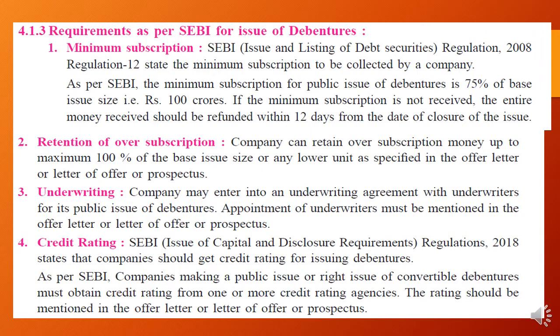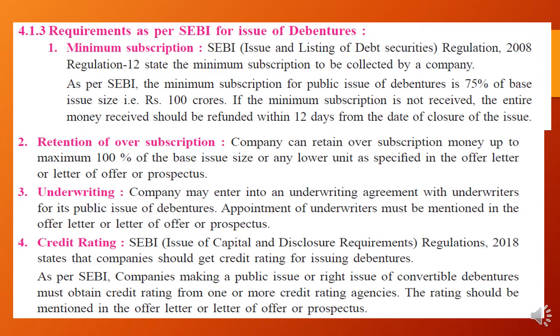The second criterion is retention of oversubscription, meaning maintaining the oversubscription. Students, you know what oversubscription is. Oversubscription is a situation in which applications received are higher than the issue of debentures.